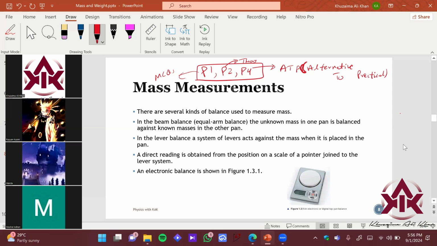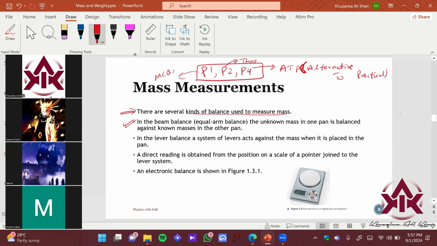So first of all, let me just skim and then I'm going to draw some annotations and diagrams over here. There are several kinds of balance used to measure mass. One is the beam balance, which you see at the vegetable seller or a fruit shop. Or if you're going to sell your old metal items, they also weigh your metals. Like how many kilograms do you have?